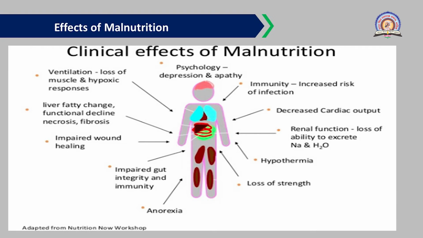And in some cases ventilation problems are there, that is, loss of muscle and hypoxic responses. The muscle response, that is inhalation and exhalation, also gets affected, and the hypoxic responses also get lost. So these are some clinical effects of malnutrition or undernutrition, we can say.